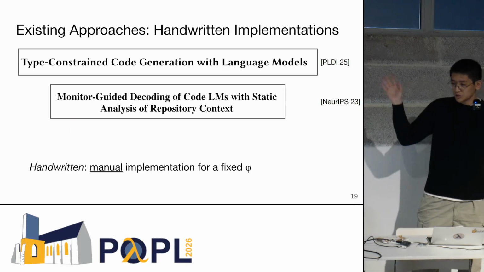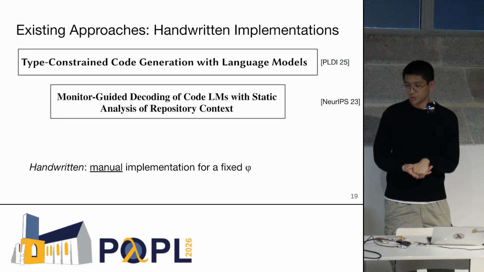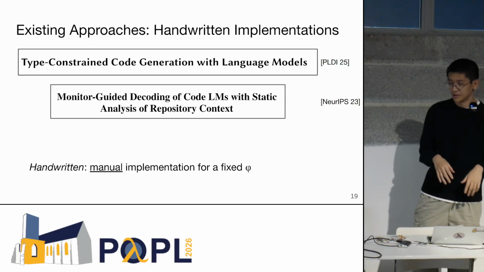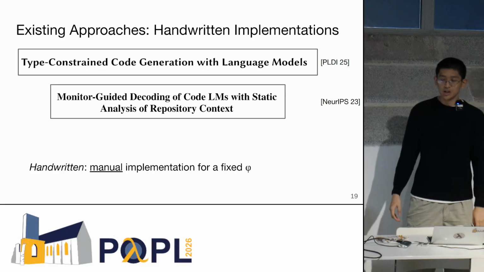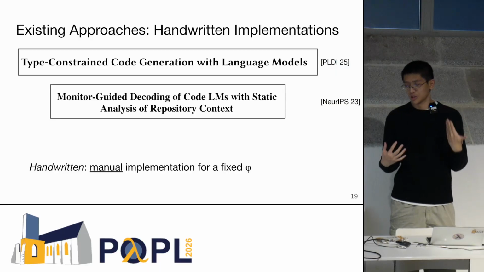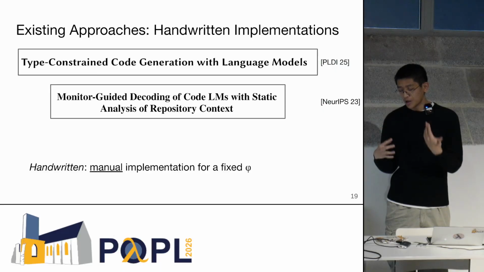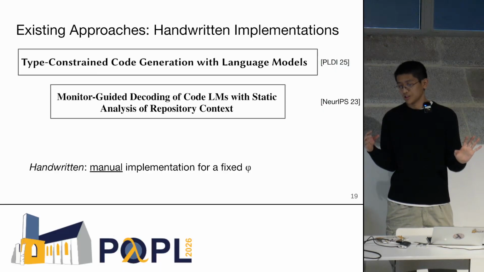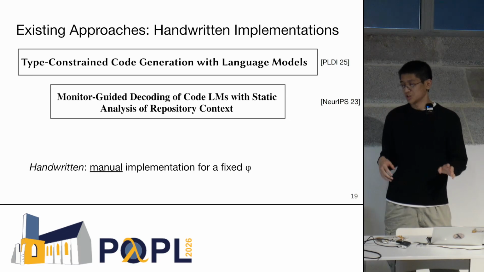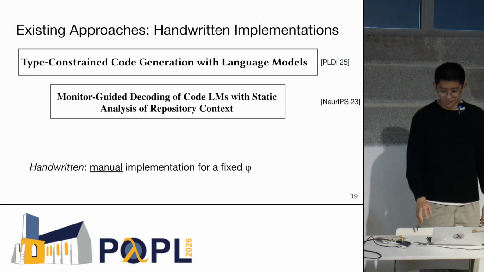And some papers have done this, like I said. There's a paper from PLDI last year that did it for type checking. There's a paper from NeurIPS a couple years ago that did it with some simple static analyses. But the problem here is that we had to be very manual and very deliberate in crafting this thing. If we want to program the constraint, it's not the easiest thing to come up with, because as we'll see in a second, it's not actually that trivial to program these kinds of analyses by hand, and it's very nasty to think about.